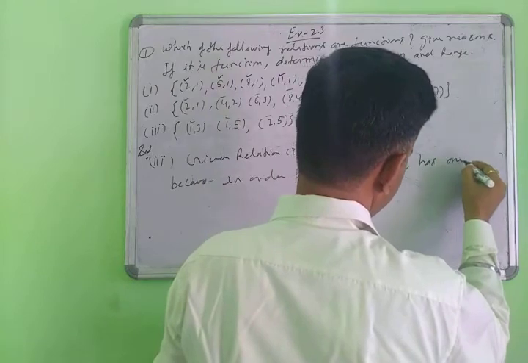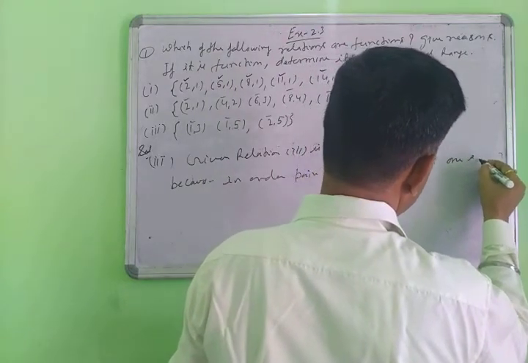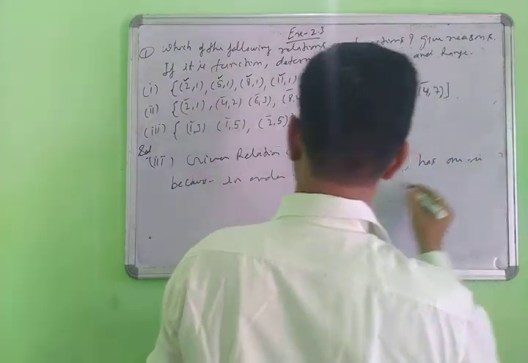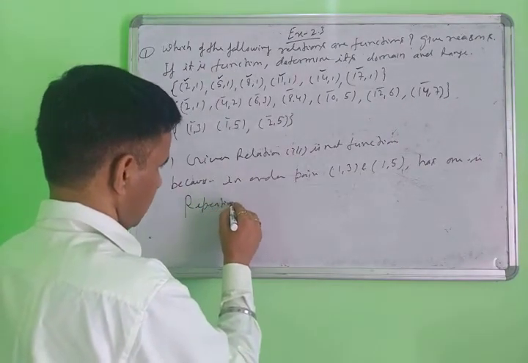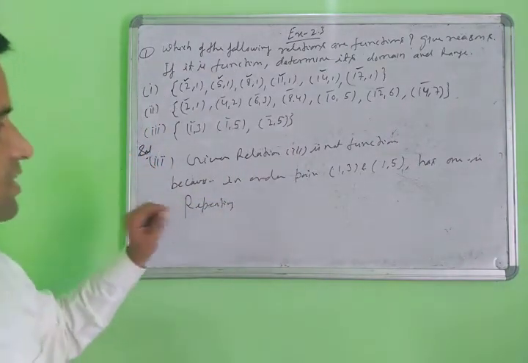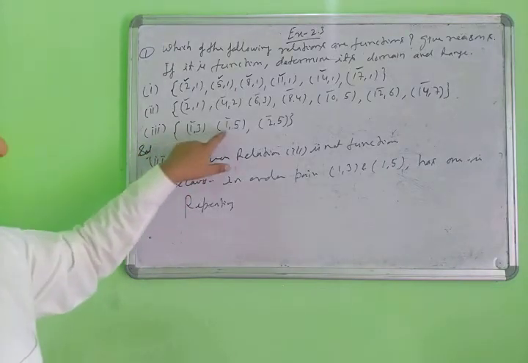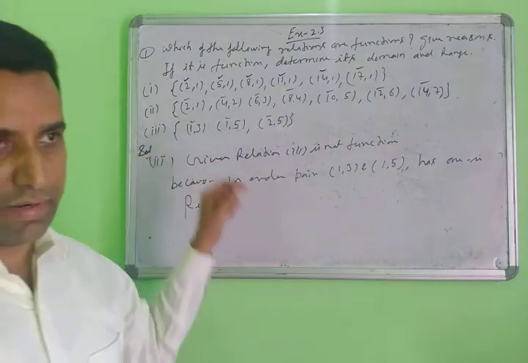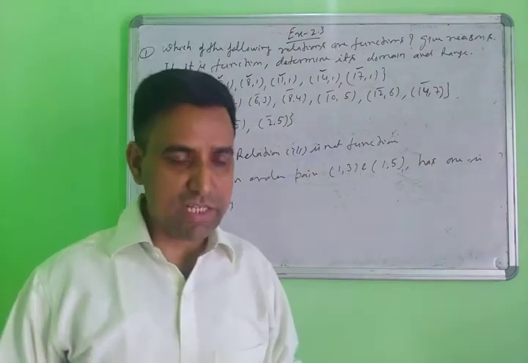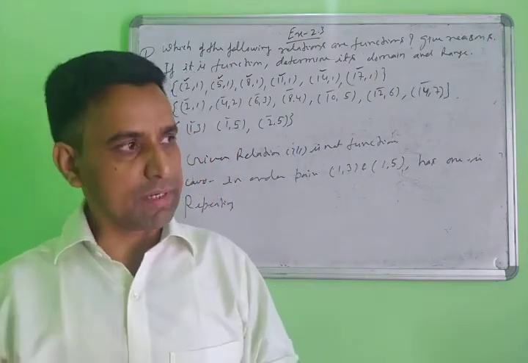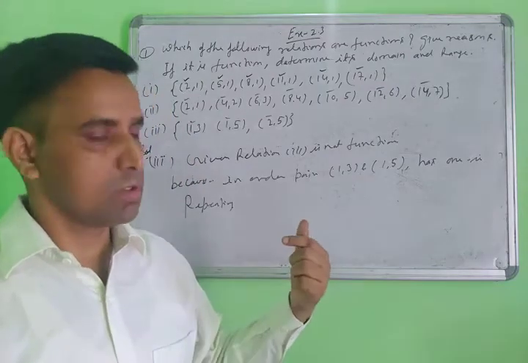When the domain element is repeating, it is called a two ordered pair.